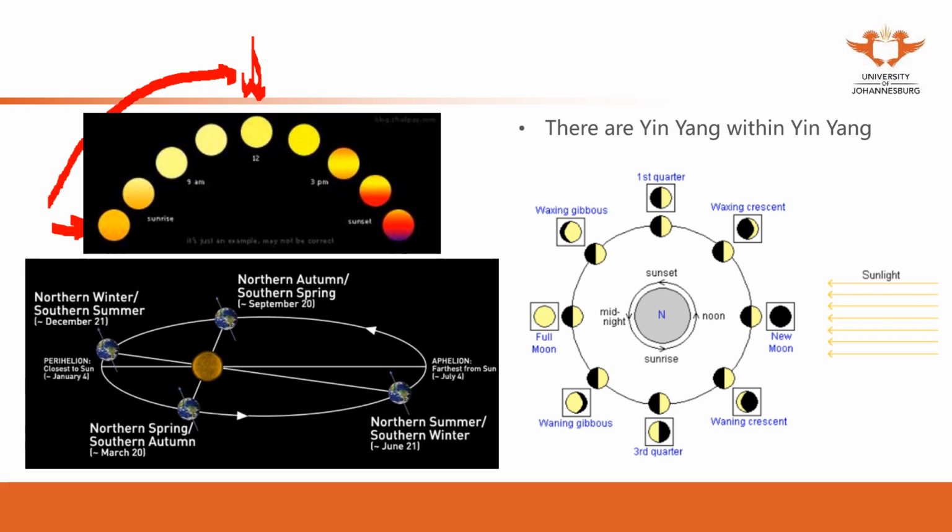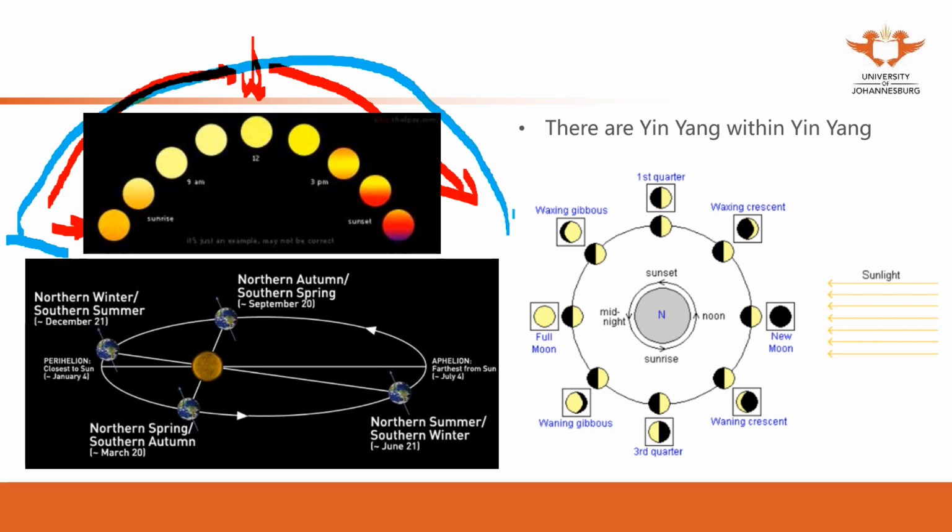From 12 o'clock at noon to sunset, to early evening, yang decreases. Also, when you look at the picture, it becomes darker and darker, or becomes red. There are some other colors there that indicate yin increases. So let's remember, from early morning to early evening, that's the daytime.